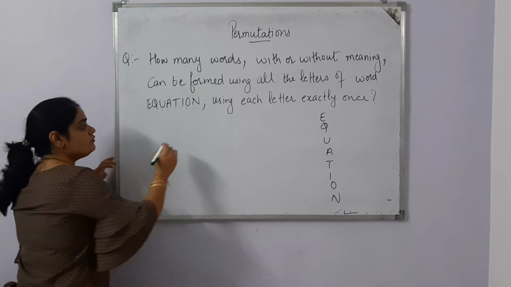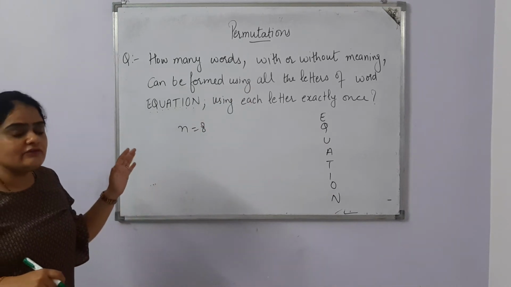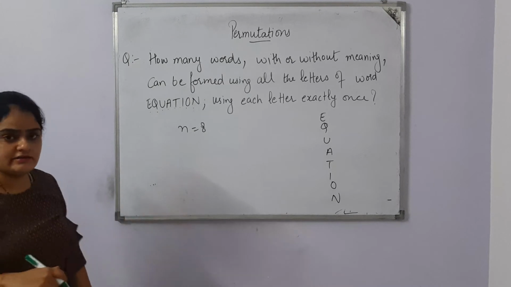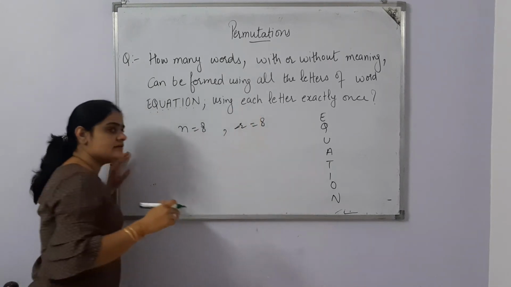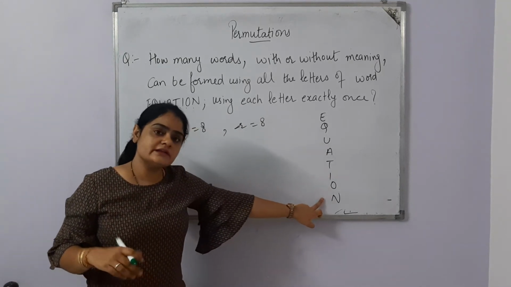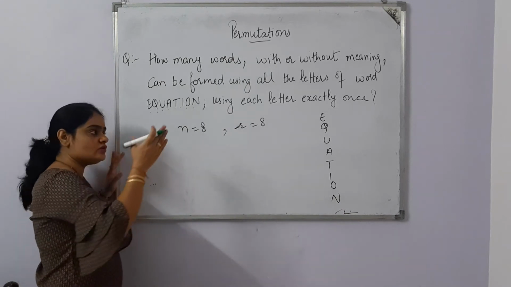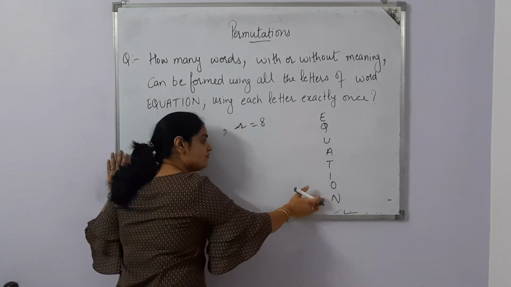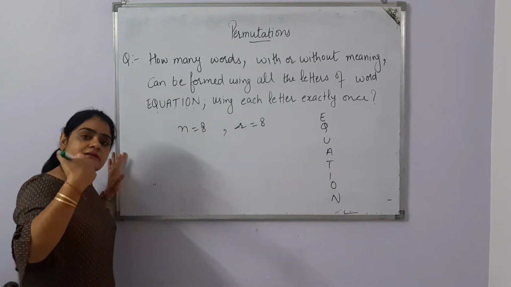It can be any word formed using all the letters of the word. So we have a total of 8 letters, n is equal to 8, and we are going to use all 8 letters, so r is equal to 8, because we need to use all the letters to form other words.